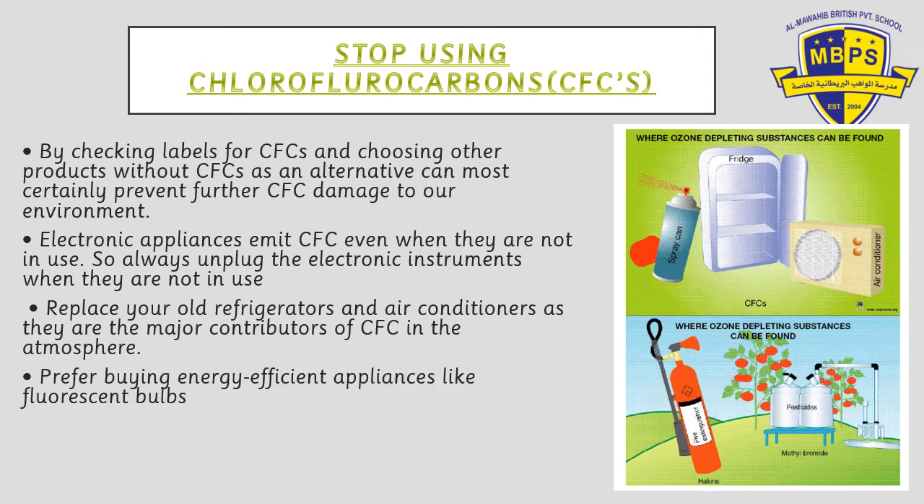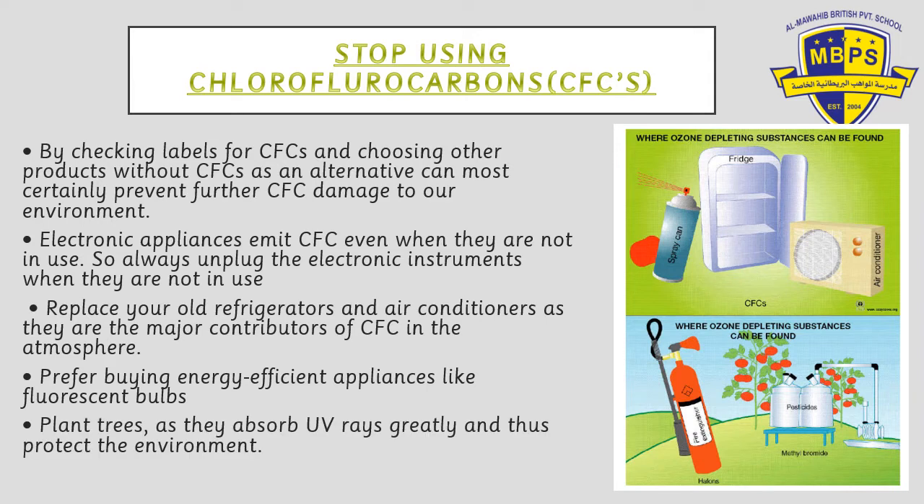And we should buy energy efficient appliances like fluorescent bulbs, like the normal bulbs that we have in a house. You have energy saving bulbs. Those are also very good because they do not emit CFCs. And the best thing is that we should plant trees, as they absorb UV rays greatly and they protect the environment. So all these things help to stop ozone depletion.